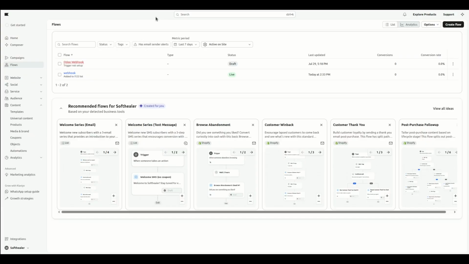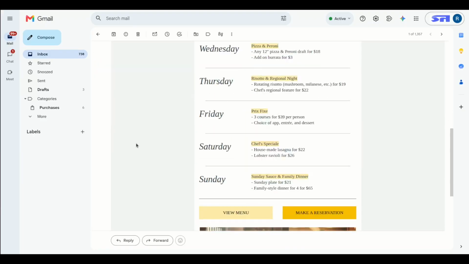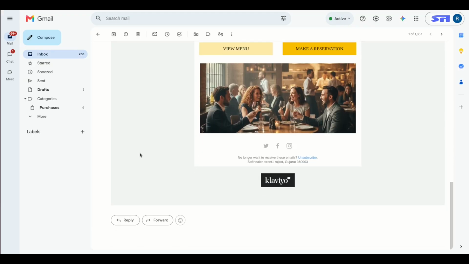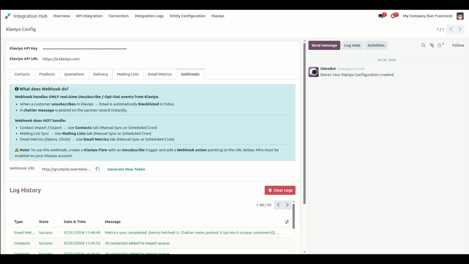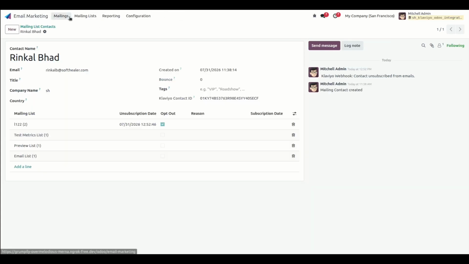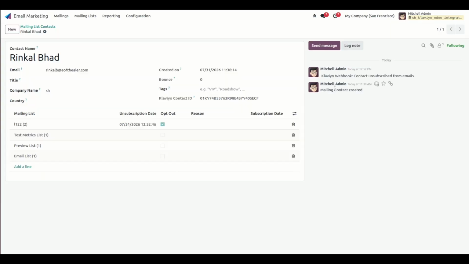Now I have already one email. So now unsubscribe this email. And now you can see here contact is unsubscribed from email.